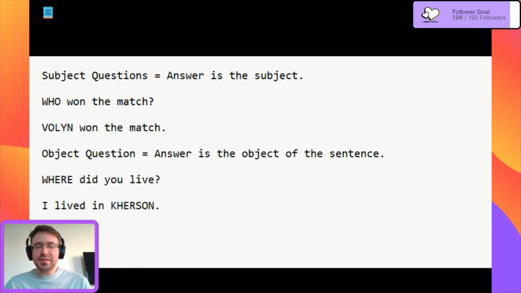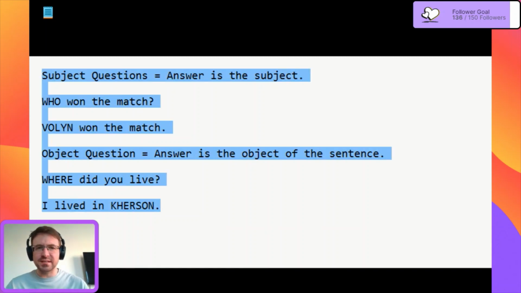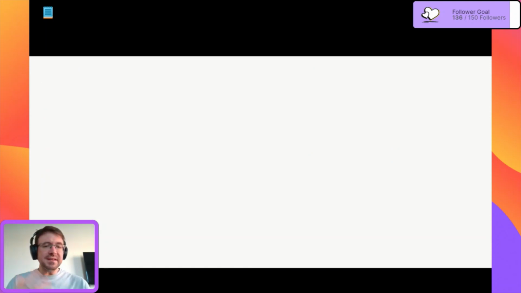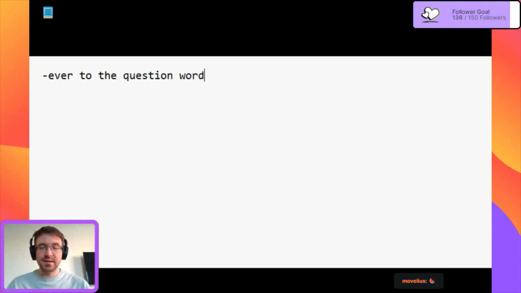And one other thing I want to add about making questions is we have special ways of showing emotion when we create a question in English. There's a couple of ways we can do this. One very typical way that we can do this is to add the suffix ever to the question word. So, for example, we can say, what did you do?